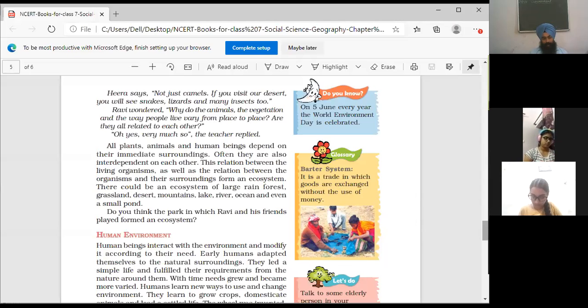Third, organization of environment days. World Environment Day on 5th June, as shown in the picture at the top. Environment days like Van Mahotsav. An example is Van Mahotsav. Internationally this day is 5th June, but in India, Van Mahotsav is celebrated. Third, Van Mahotsav.